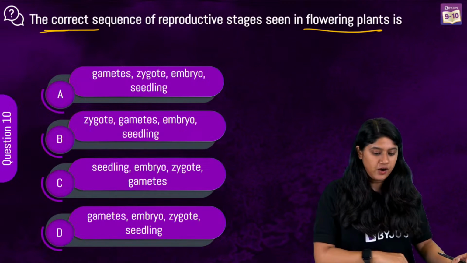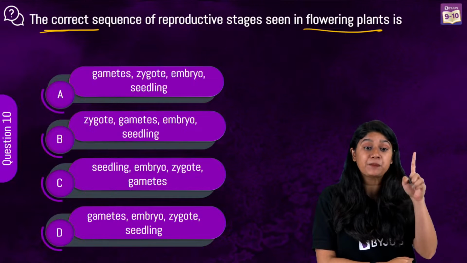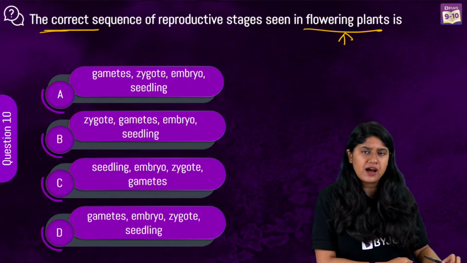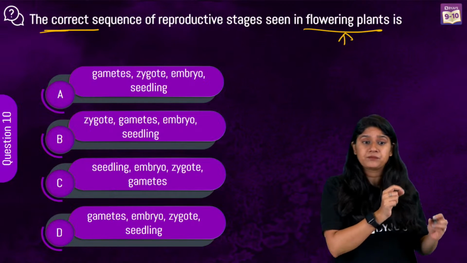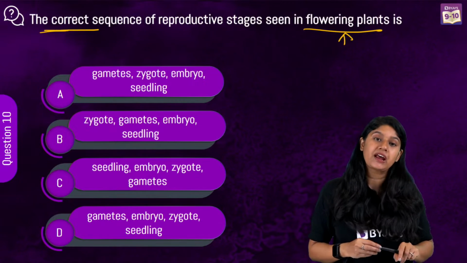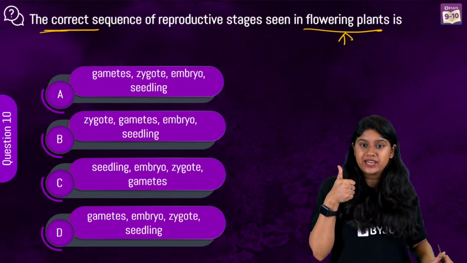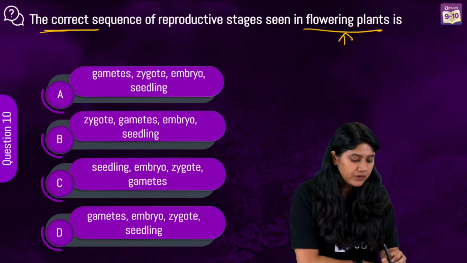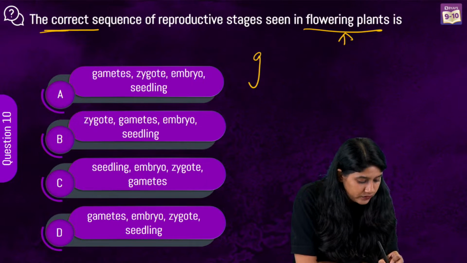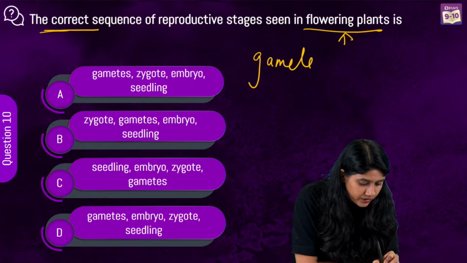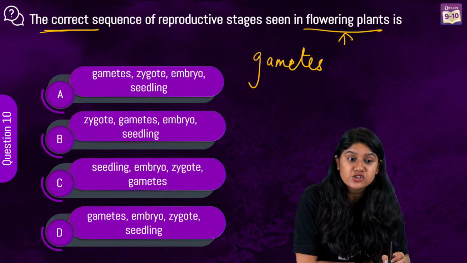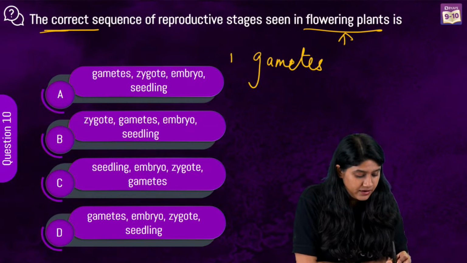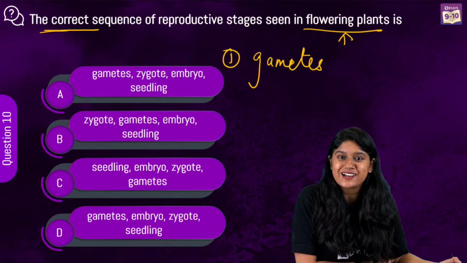Okay, we're talking about the correct sequence of the reproductive stages in the flowering plants. Now, in the flowering plants, if we start from the very beginning, what will happen? First, of course, we have the gametes, right? If gametes are not there, we will not see the fertilization, yes or no? Yes, everyone, option number A is correct.